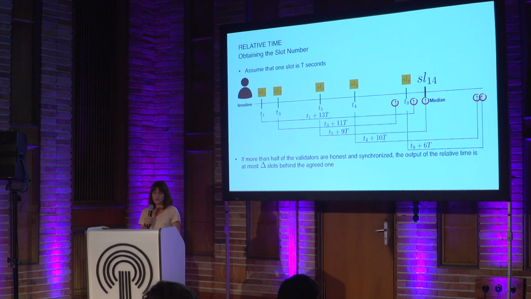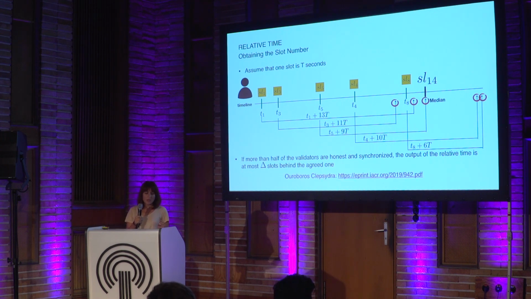And also, we believe that this relative time algorithm can be used by other blockchains who need synchronization like us. And for example, we adapted this algorithm to Ouroboros Praos, and we obtained a new protocol called Ouroboros Chronos, and you can find the details about this protocol in ePrint.